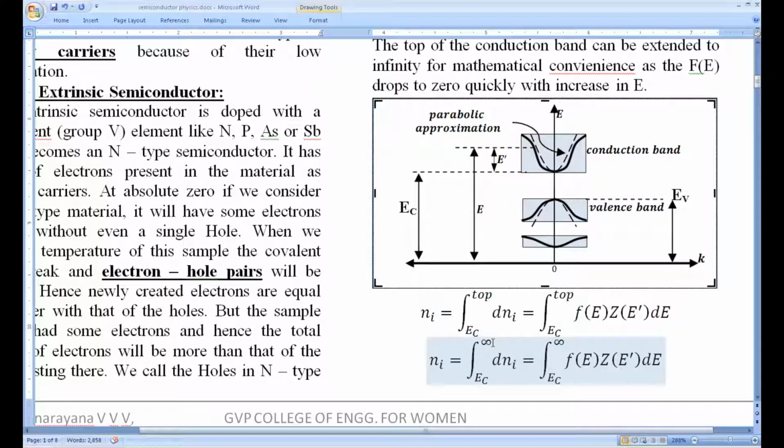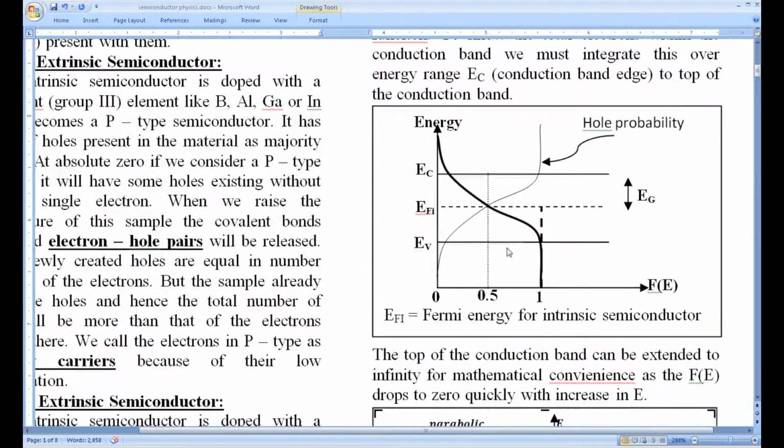So by making this infinity, are we doing anything wrong to the integral? Of course not. Why? Because this f of E is taking care of this infinity. Even if you take the energy tending to infinity, this f of E is not going to blow up, but rather it drops to 0. You can easily convince yourself here.